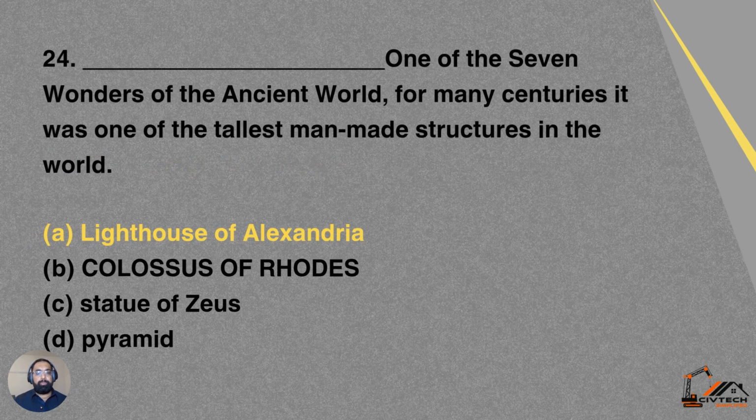Then we have question number 24. Dash, one of the seven wonders of the ancient world. For many centuries, it was one of the tallest man-made structures in the world. Option A, Lighthouse of Alexandria. Option B, Colossus of Rhodes, option C, Statue of Zeus, option D, pyramids. So the Lighthouse of Alexandria is one of the seven wonders of the ancient world.